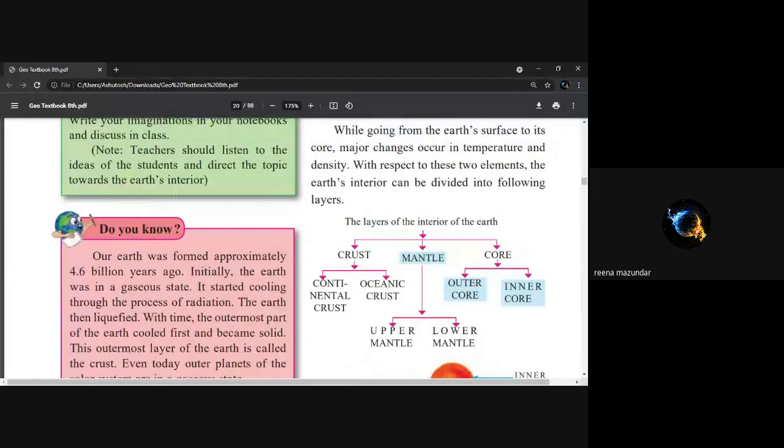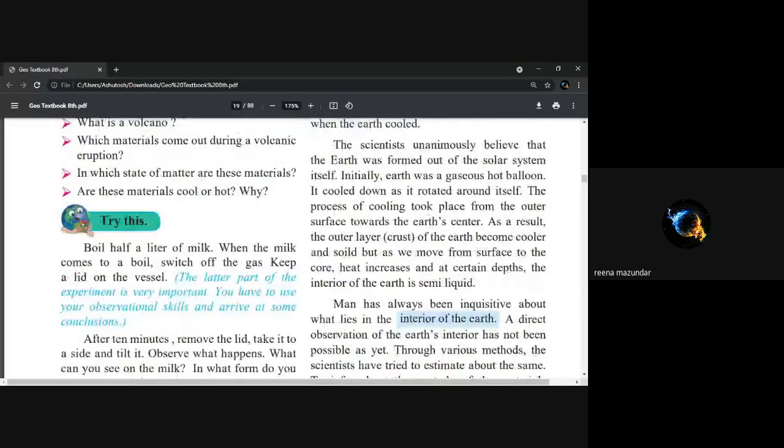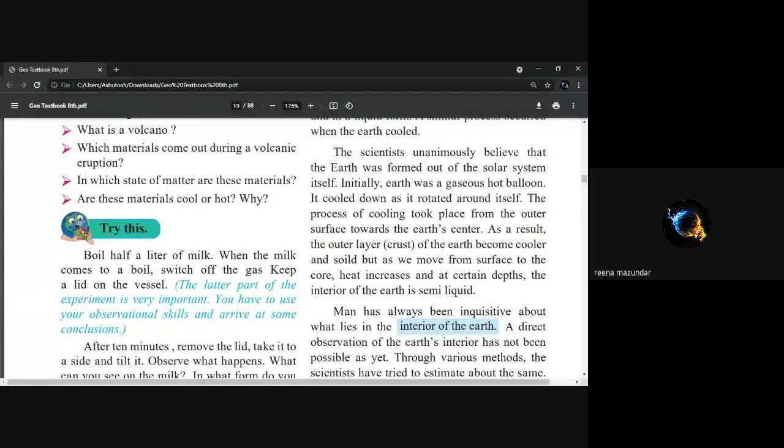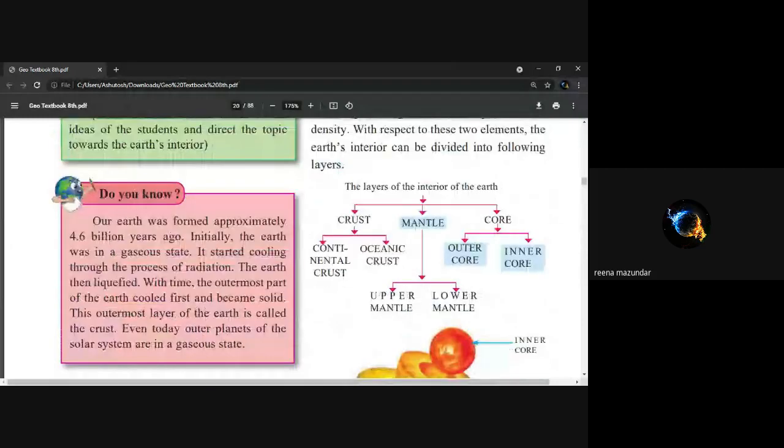I will go a little bit here. Scientists believe that earth was formed out of solar system. Earth was a gaseous hot balloon, cooled down and rotated around itself. The process of cooling took place from the outer surface towards the earth's center. As a result, outer layer of the earth becomes cooler and solid. As we move from surface to core, heat increases, and at a certain depth, the interior of the earth is semi-liquid. So if you look at this picture, it is quite red in color.